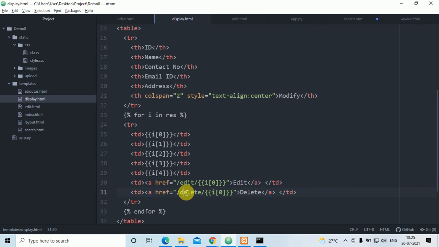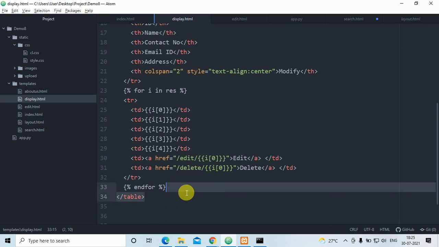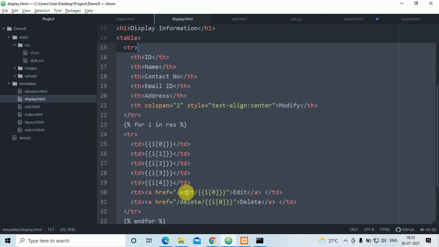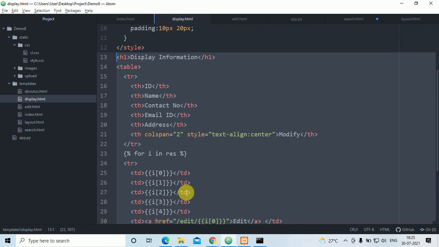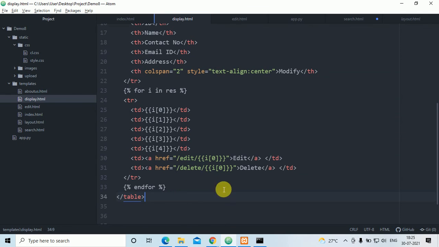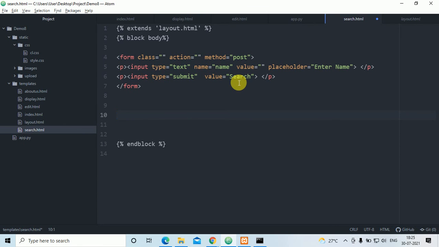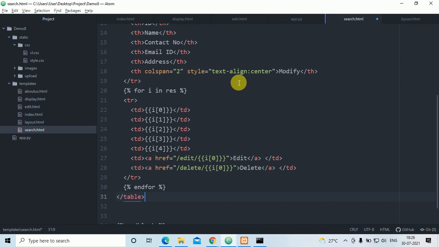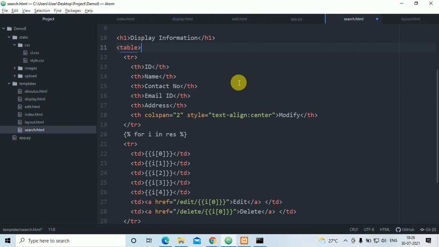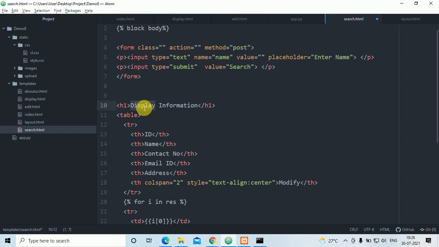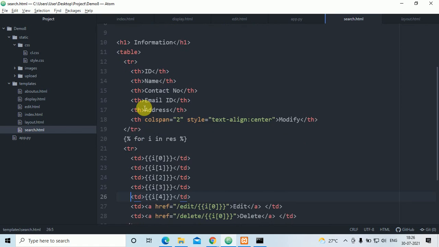This table I'll copy from display.html, from this to this. I'll go to search.html, go down, and paste the same thing, and here I'll put information, something like this. Now it is done.